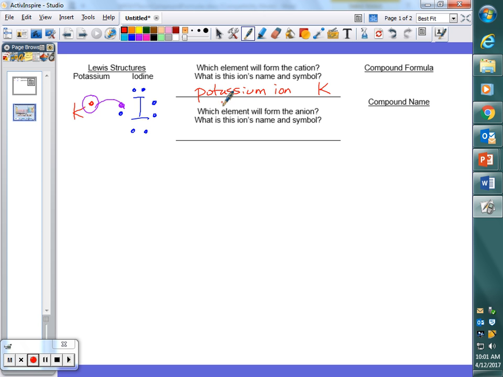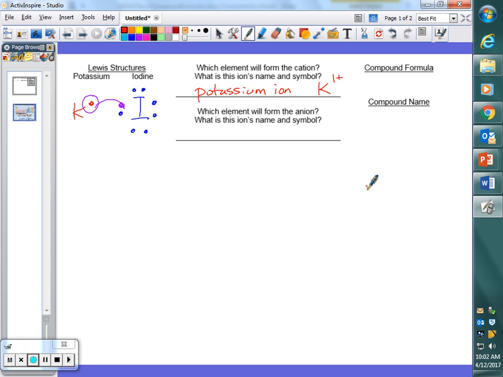For potassium, it still has 19 protons, so that's why it still has the symbol K. But we'll indicate its charge with a superscript. Depending on what book you use, sometimes they do it differently. This is how I usually do it: 1+. Sometimes some books will just write plus, but we'll see that sometimes there's a number involved with it, so I try to get in the habit of using the numbers to begin with. So potassium is now 1 plus, indicating that if it has a positive 1 charge, it has lost just 1 electron.